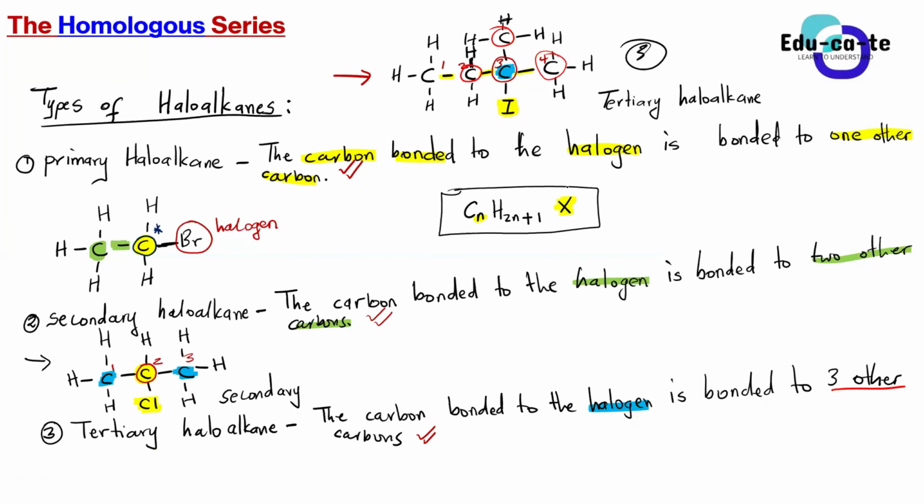So if the halogen is chlorine, then there must be a Cl there. Okay, so X represents the halogen. If the halogen is chlorine, then X must be chlorine. If the halogen is bromine, then X must be bromine. If the halogen is iodine, then X must be iodine. Are we together, guys? Yes, sir. All right, but we don't really use this general formula, guys. We don't really consider it, but just for you to know, you can test it out to see if it works with a certain haloalkane that you may have.